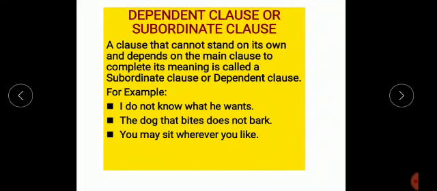So students, now subordinate clauses can be classified into three kinds: noun clause, adjective clause, and adverb clause. So noun clause works as a noun in a sentence.